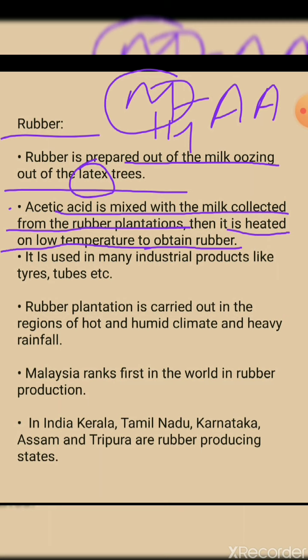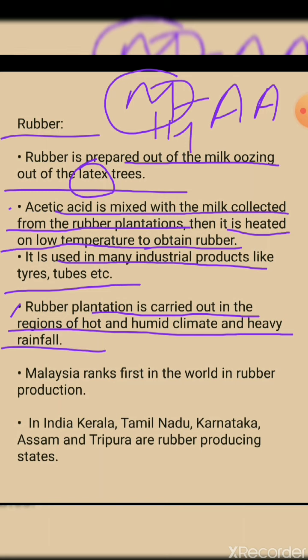It is used in many industrial products like tire, tube, etc. Many industries use this for making tires and tubes. And we know how important rubber is, students, because transportation depends on that only. Next, rubber plantation is carried out in the regions of hot and humid climate and heavy rainfall. Now over here, what type of climate is seen for the rubber plantation?